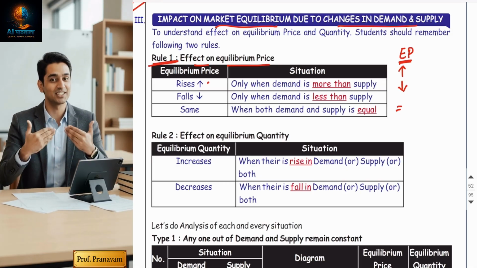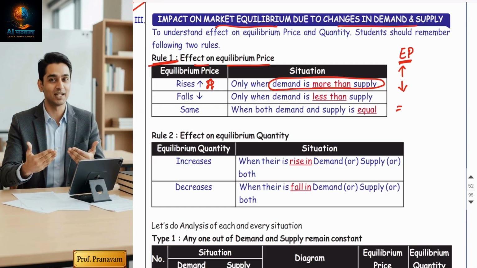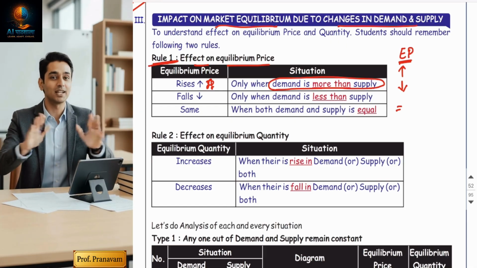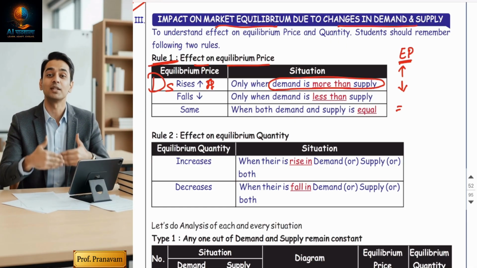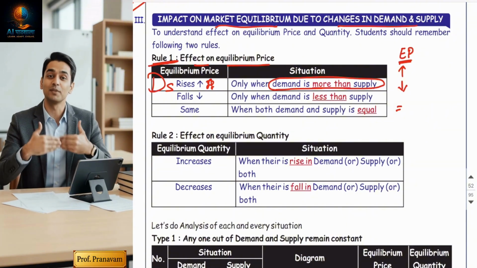Price rises means inflation. It rises only when demand is more than supply. So whenever they ask you about the price, you have to compare demand and supply. If demand is more than supply, prices will rise, inflation will take place. You have to memorize this thumb rule.